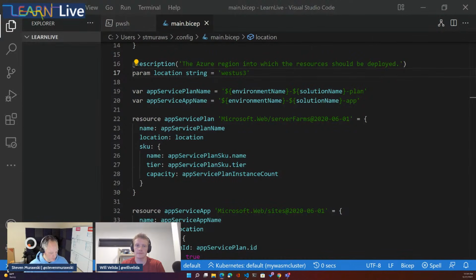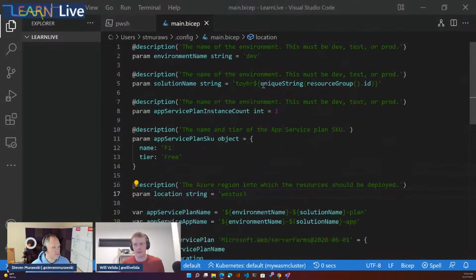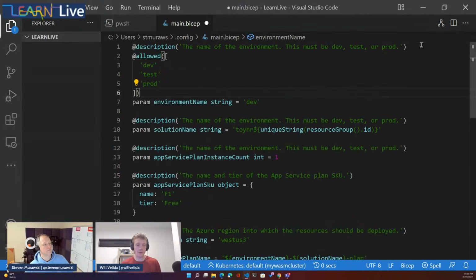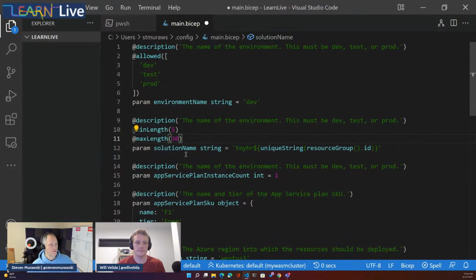Right, so allowed, Will, if you want to refresh us on what allowed does. So the allowed parameter essentially says, okay, these are the values that we're allowed to use for this particular parameter. So looking at your environment name there, we're defining the allowed values of dev, test, and prod. Those are three environments, so it makes sense to say these are the allowed values for this parameter. Very cool. And just like our stated goals, we want to be able to create those environments. Now for our solution name, we put some length constraints around it. We want to make sure it's at least 5 characters and no longer than 30.